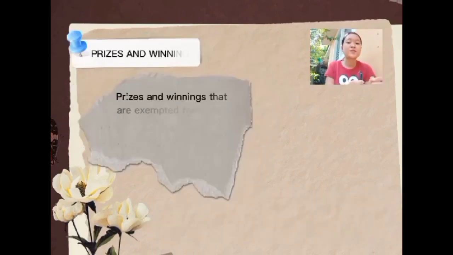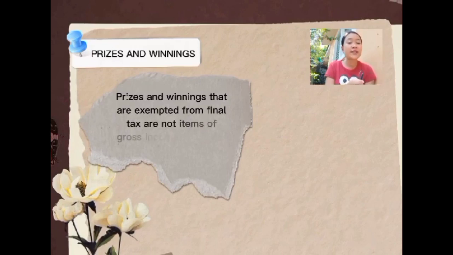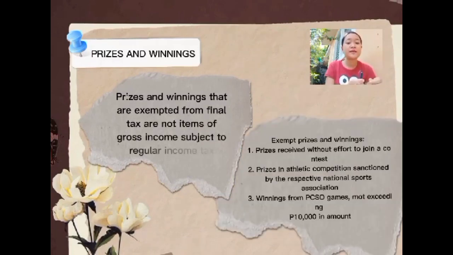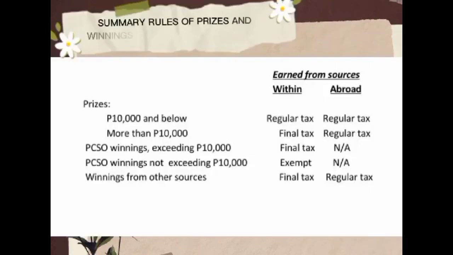Prizes and winnings. Prizes and winnings that are exempted from the tax are not items of gross income subject to regular income tax. For prizes, 10,000 pesos and below, regular tax within the Philippines and regular tax abroad. More than 10,000, final tax within the Philippines, regular tax abroad. PCSO winnings exceeding 10,000 pesos, final tax within the Philippines, not applicable abroad, kay walay PCSO sa abroad. PCSO winnings not exceeding 10,000 pesos, exempt within the Philippines and not applicable also sa abroad. Winnings from other sources, final tax within the Philippines and regular tax abroad.